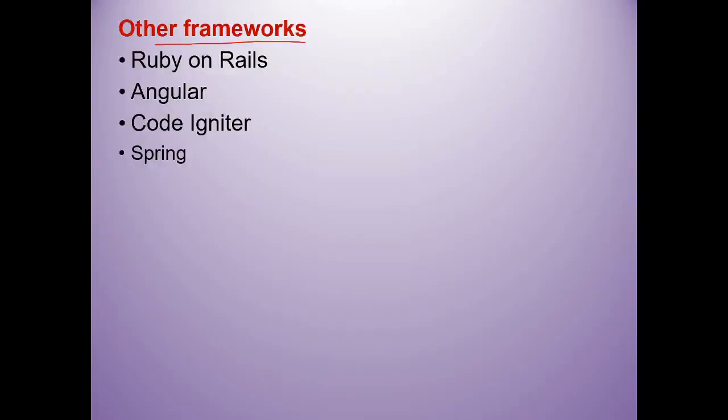Other frameworks. Other than these, there are also some other frameworks which are very popular and famous, that is Ruby on Rails. Most website developers use this. It uses the Ruby programming language, and it can develop applications 10 times faster than Java frameworks, and it also allows the user to create database-driven web applications. And next is Angular. Angular is also very famous, and it is based on JavaScript, which allows the user to create large scale and high performance web applications.